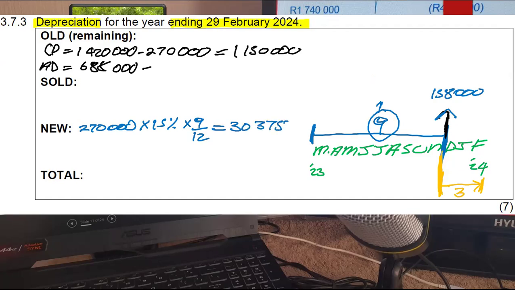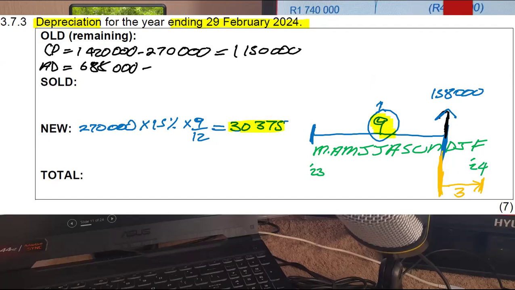So that is the current year depreciation of the vehicle that was sold. It was only used for 9 months out of 12 months.